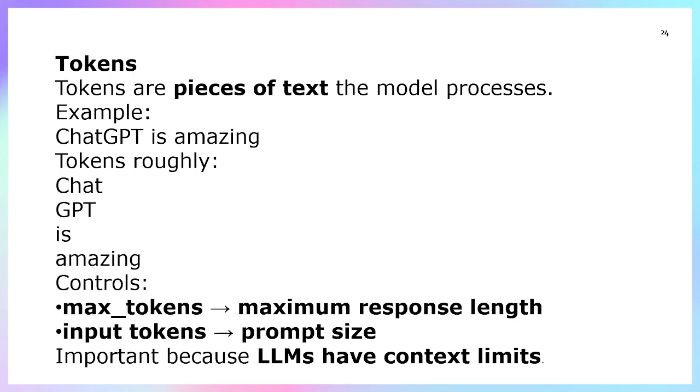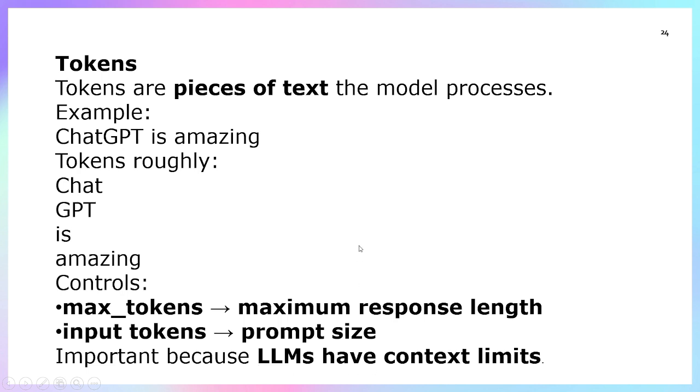What is a token? A token is a piece of text that the model processes. For example, "ChatGPT is amazing." Tokens roughly are: Chat, GPT, is, amazing. Means one word is one token. Chat is one token, GPT is one token, is is one token, amazing is one. So it controls max tokens, the maximum response length, and input tokens, the prompt size. This is important because an LLM has a context length.